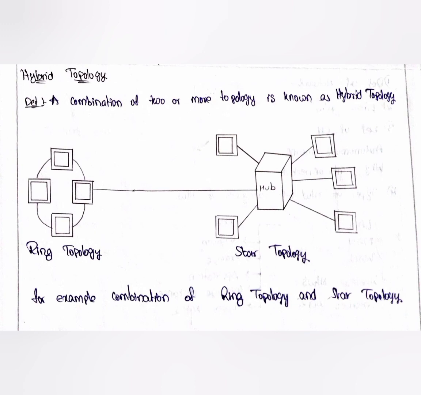Next one is the hybrid topology. The definition is that the combination of two or more topologies is known as hybrid topology. Hybrid topology is nothing but, for example, a ring topology plus a star topology. The combination of these two topologies is called a hybrid topology.